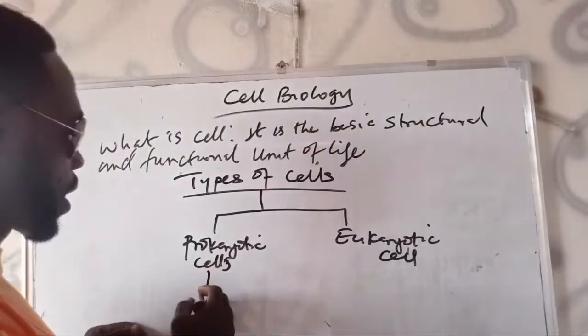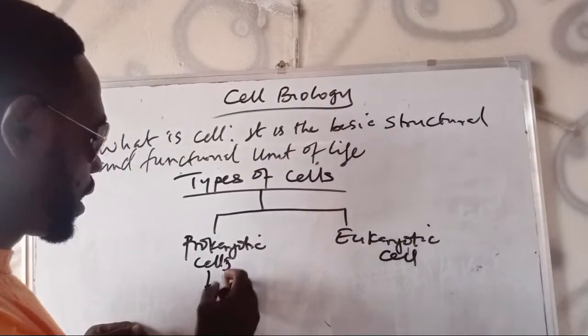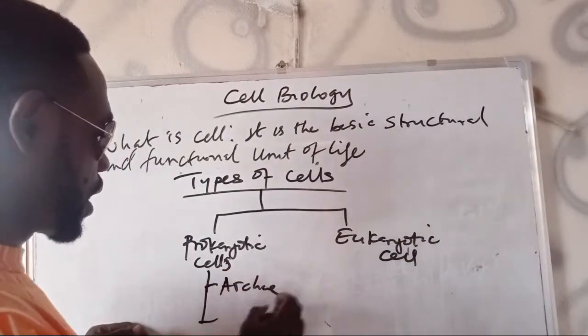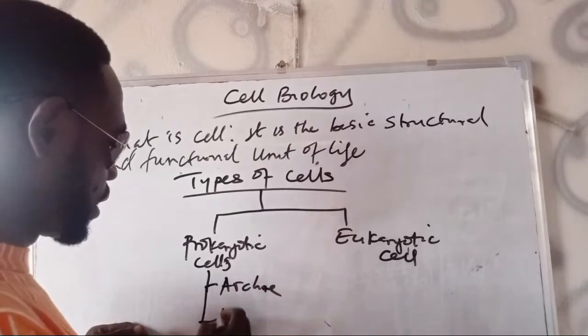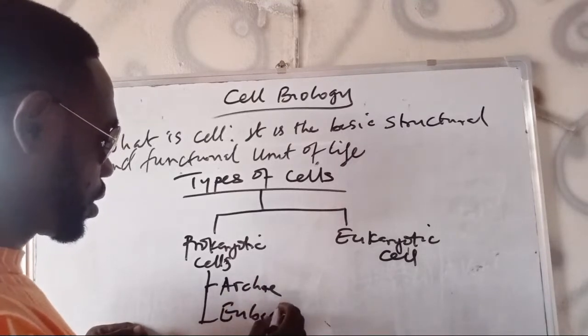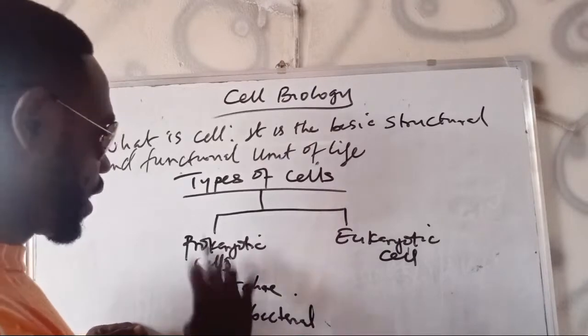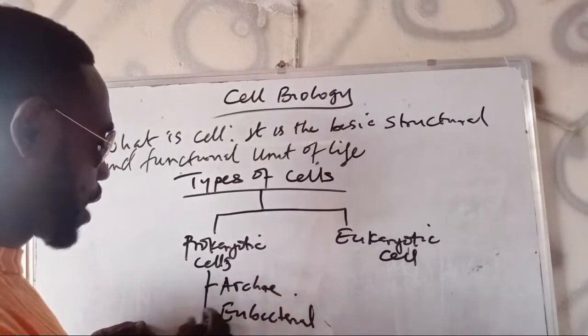And under these prokaryotes, that's where we can find the archaea, bacteria, and then the eubacteria. So over here, that's just the bacteria, makes up the prokaryotic.